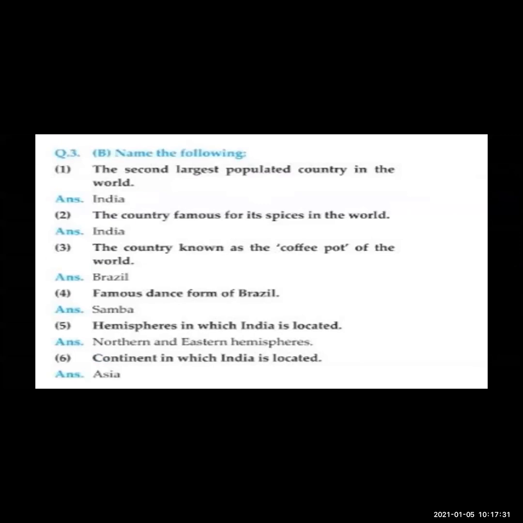The country famous for its spices in the world, India. The country known as coffee pot of the world, Brazil. Famous dance form of Brazil, samba. Hemisphere in which India is located, northern and eastern hemisphere. Continent in which India is located, Asia.